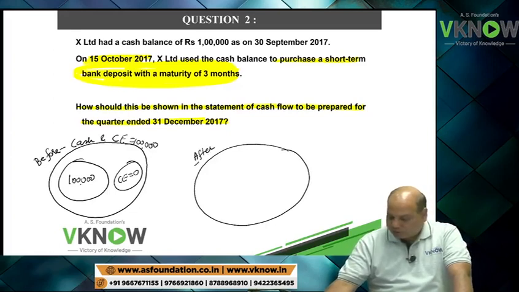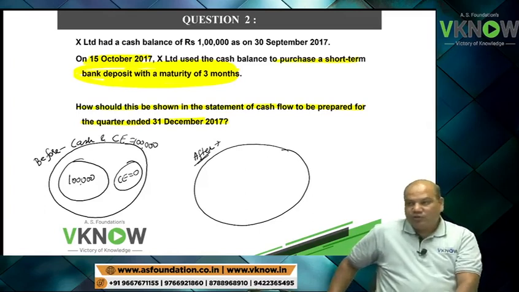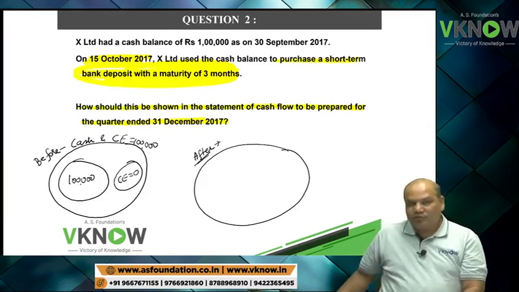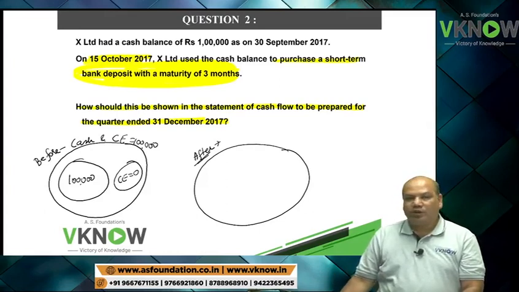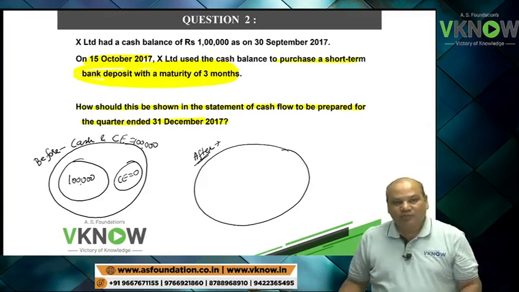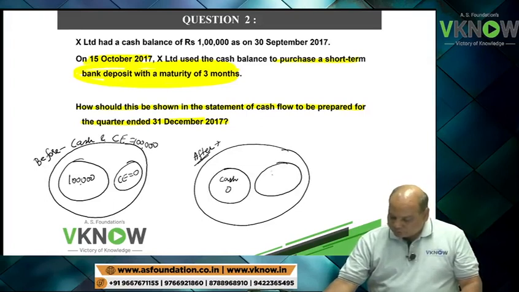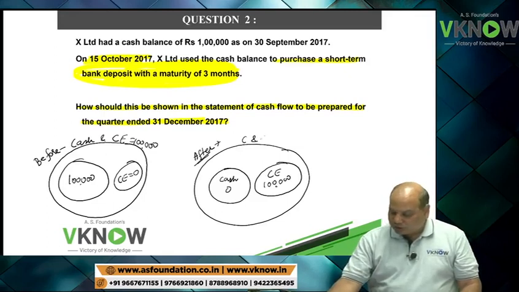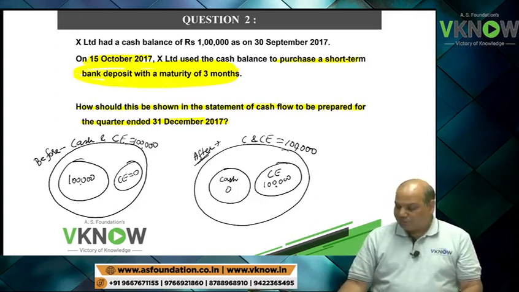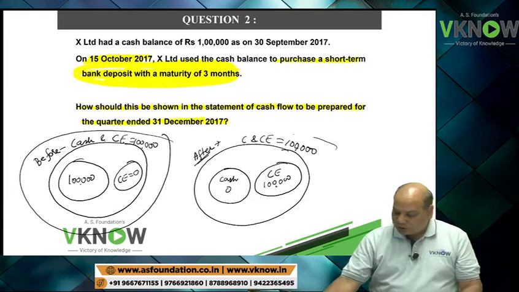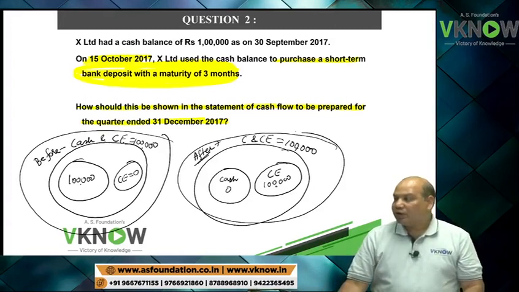Like when you see the advertisement of how to get slim in 15 days, before, after. So this is not how to get slim in 15 days. This is the impact of this transaction in the cash flow statement. After, what happened? Cash balance became 0, but cash equivalent became 1 lakh. So my total cash and cash equivalent still remains 1 lakh. So before and after, the cash and cash equivalent are the same.